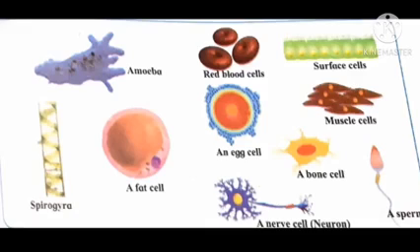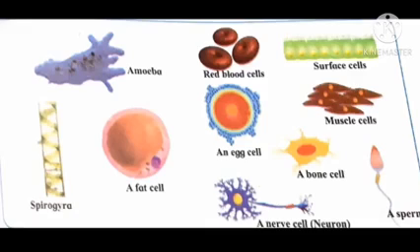The next picture is red blood cells. They are red in color. They are oval, disc-shaped structures. These red blood cells are present in our blood. The next picture is a surface cell. It is rectangular in shape and present in plants. Below this, muscle cells are present. They are spindle shaped and present in our muscles.